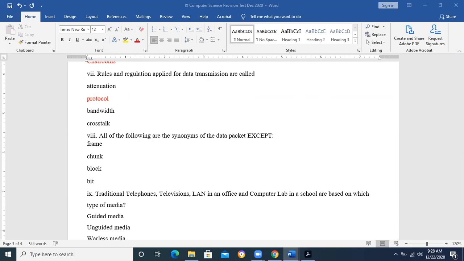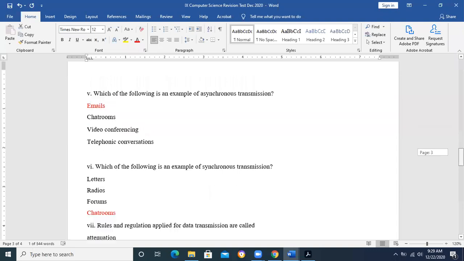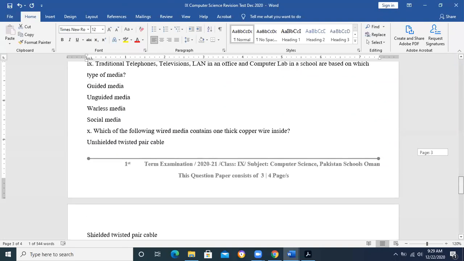Bit. Bit is not a synonym of data packet. Otherwise, frame, chunk, block are all synonyms. Good. A bit is a single basic unit, which is 0 or 1. So it is not a packet, not a chunk, not a block. It is a basic unit. That's why the answer is bit.